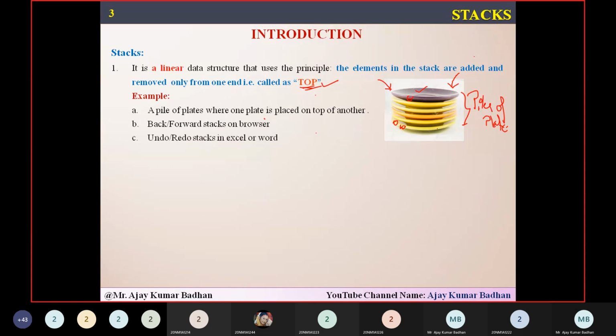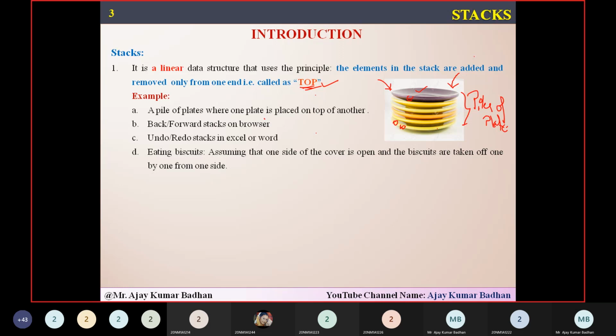Undo and redo stack in Excel or Word. In Word, you people are doing redo and undo operations. That also comes under stack. So what about the undo operation? Whatever mistake you have made, you want to go one step backward. So whichever modification you did last will be removed. That is what we call the undo or redo stack in Excel or Word. So there also we use it.